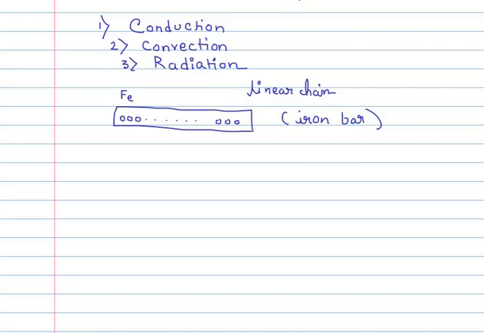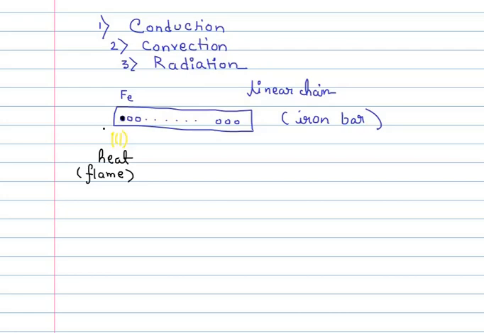Now if some heat is supplied to one end of this bar, say heat is supplied to this end, what will happen is, first of all, this molecule here, the one I am shading in black, will get heated because it will absorb the heat from this source. This can be anything, this can be a flame of a candle or anything. So this molecule at this end will get heated.